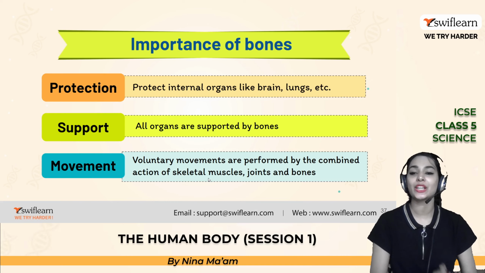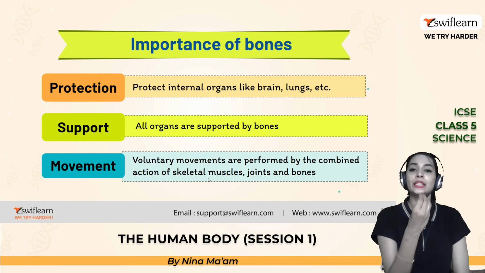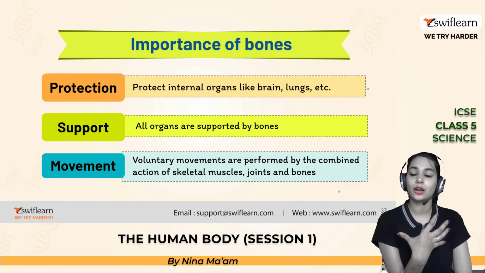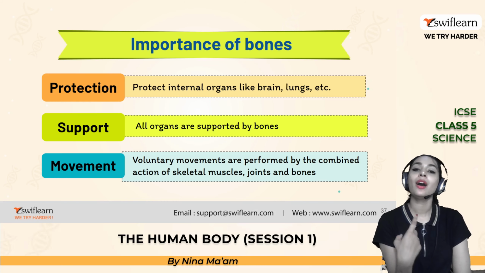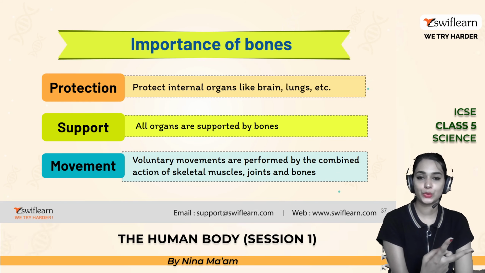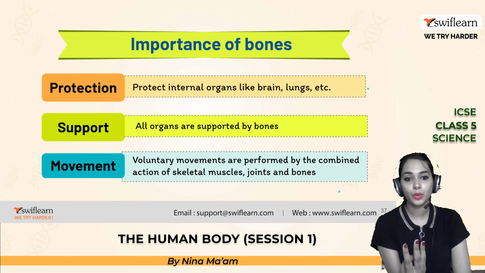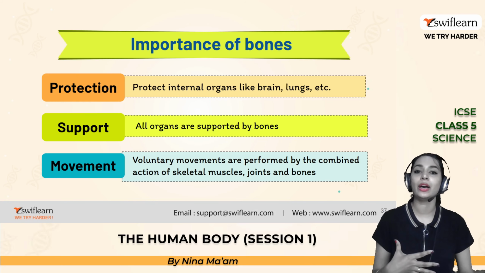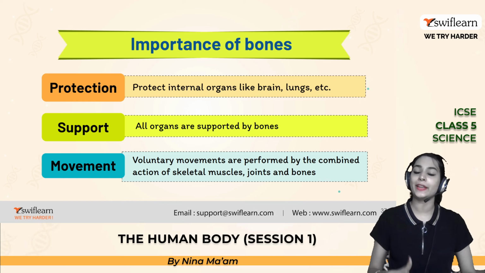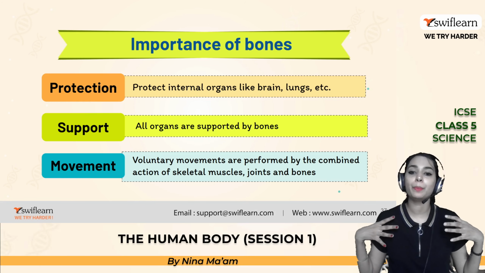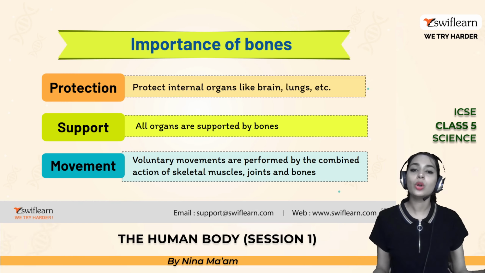Protection means bones protect the internal organs in our body, such as the brain, heart, and lungs. Support: all organs are supported by the bones, because we have a big inner framework, an inner structure inside our body, which helps and coordinates with all the organs.